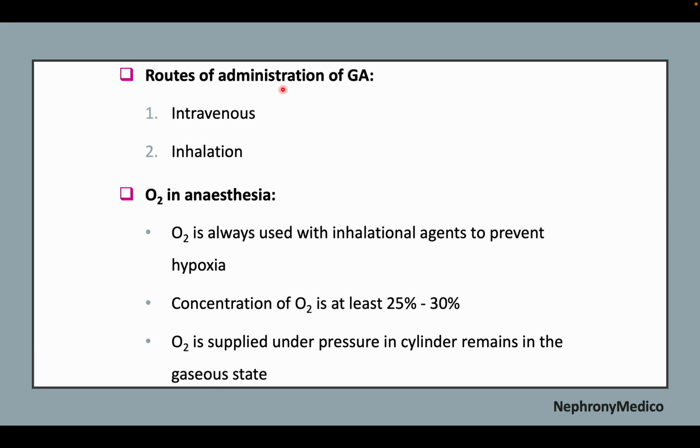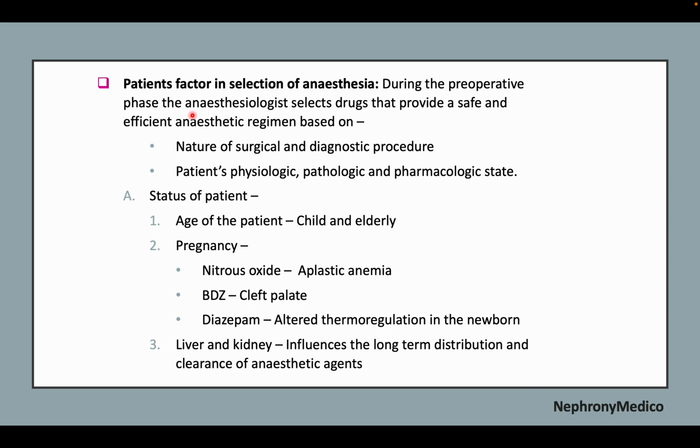Now, routes of administration of general anesthesia. It may be intravenous or inhalation. Oxygen in anesthesia. Oxygen is always used with inhalation agents to prevent hypoxia, and the concentration is at least 25 to 30%.